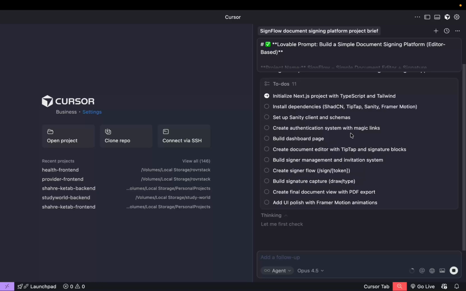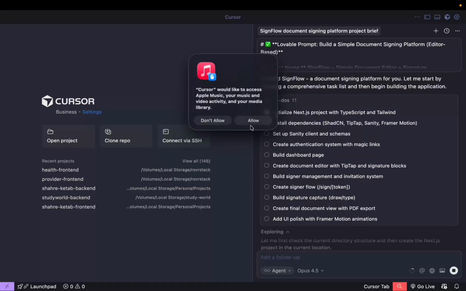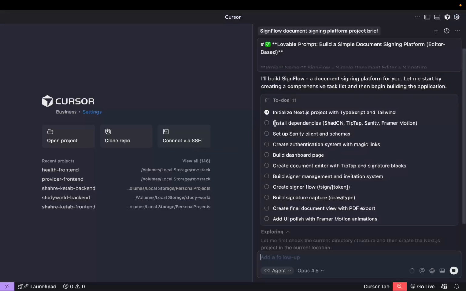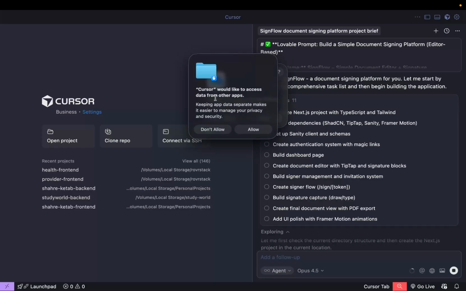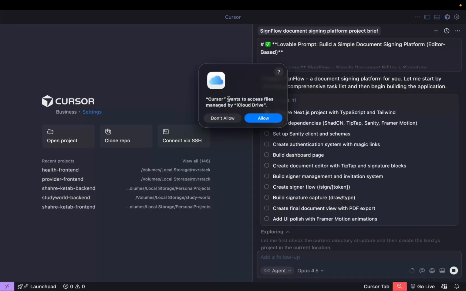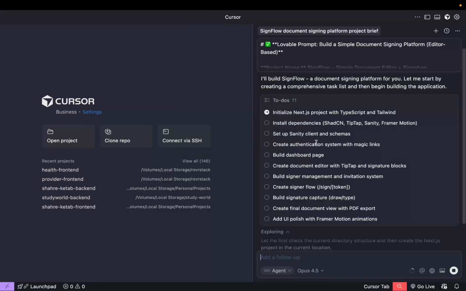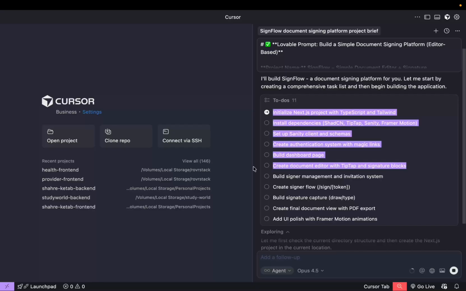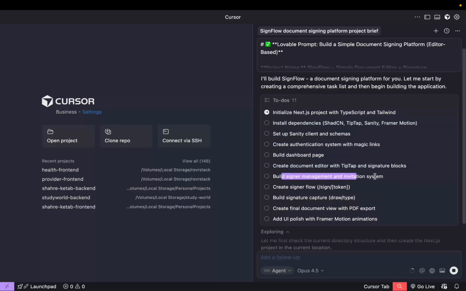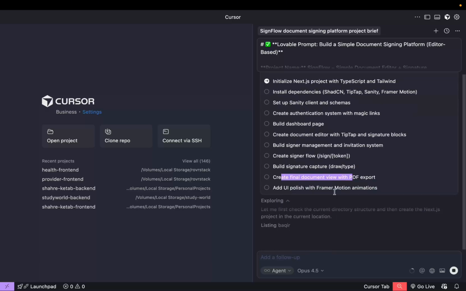I should explain a little bit here and there. So it's installed this dependency like shadcn. It needs cursor also. It needs access to data from other app, okay? And then it needs a drive as well. So we have installing dependencies, set up sanity client here, create authentication system, build dashboard page, and then create document editor with TipTap and signature blocks, build signer management and invitation system, create signer flow, and then we have the build signer capture, and then we have draw final. It's a good plan. It's a good plan.